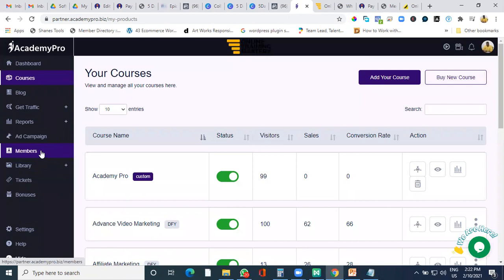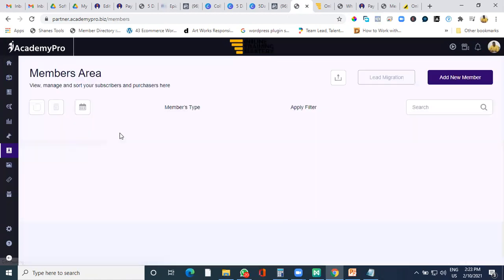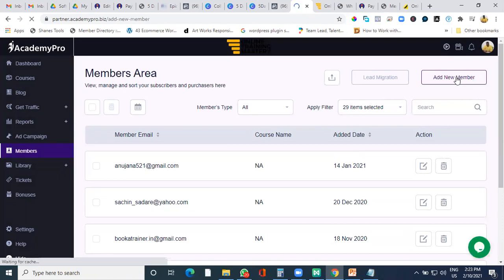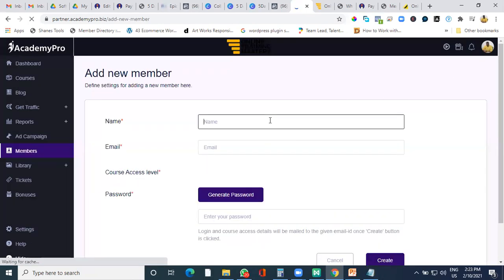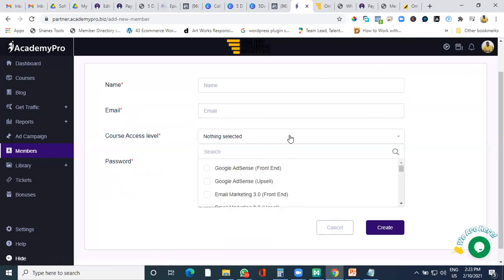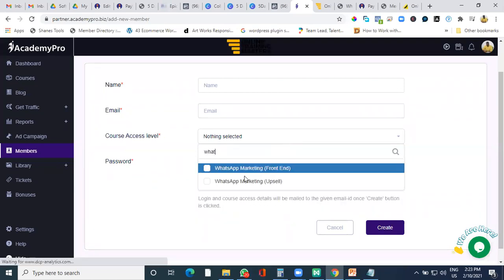you can go on the Academy Pro, click on the members area. And in the members area, you just need to add the new member, because he has already done the payment. You're going to look out for his name. You can add his name, his email ID. And in the course, you can just search for the course he has purchased. So for example, he has purchased WhatsApp. You're going to click both the things.